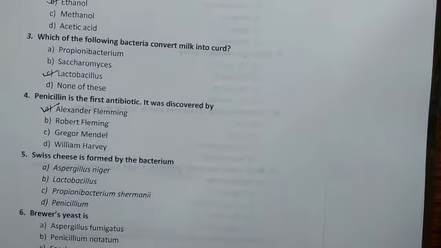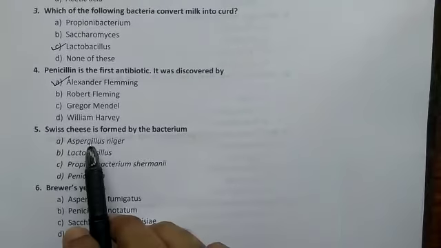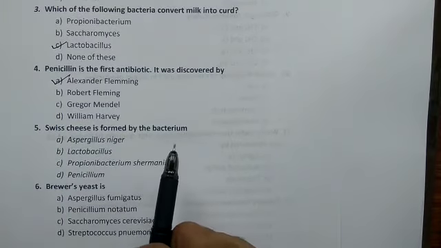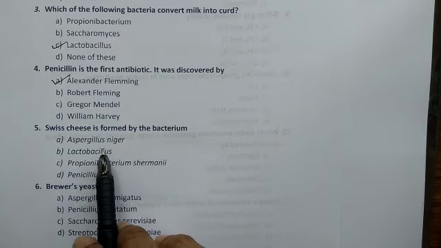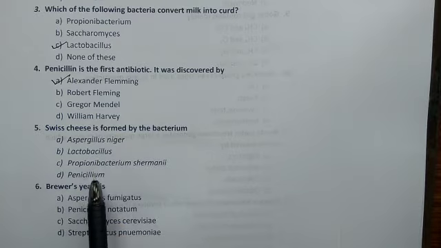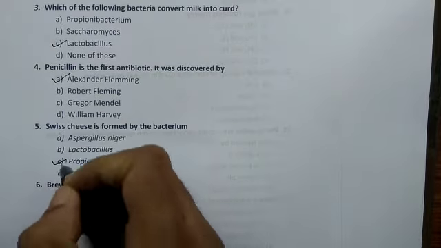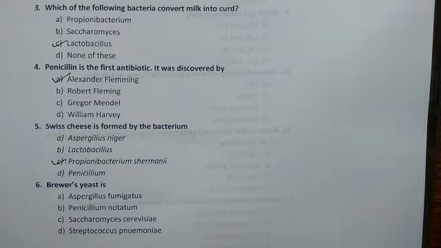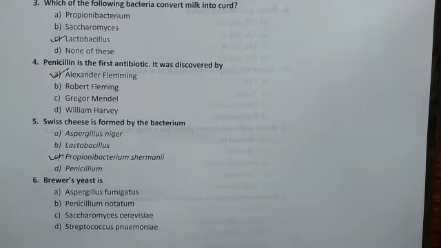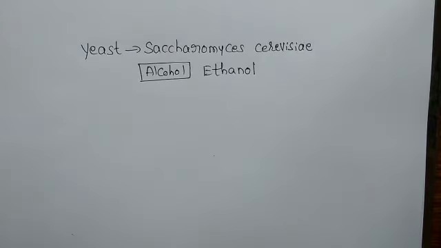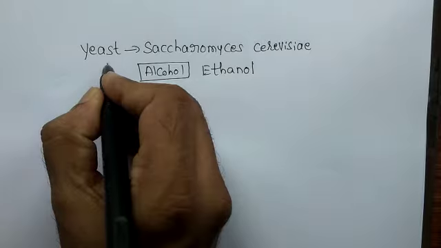Fifth question, Swiss cheese is formed by the bacterium Aspergillus niger, Lactobacillus, Propionibacterium shermani, Penicillium, and we know the answer is Propionibacterium shermani.